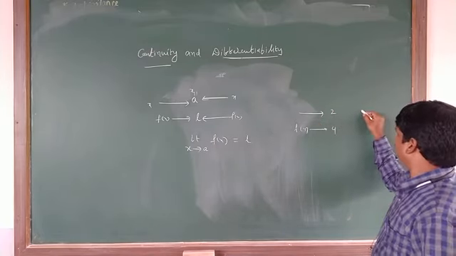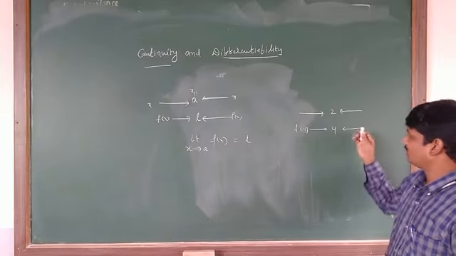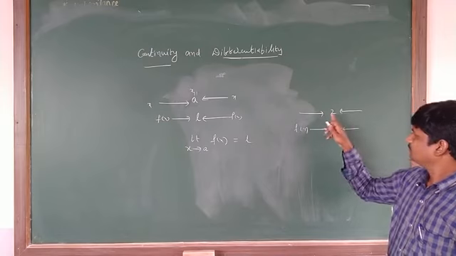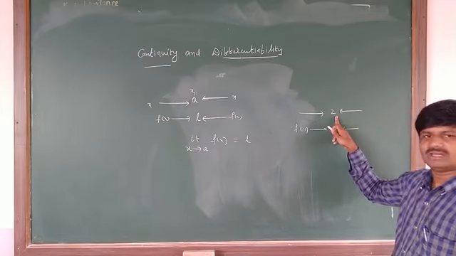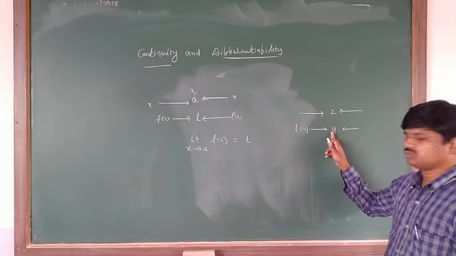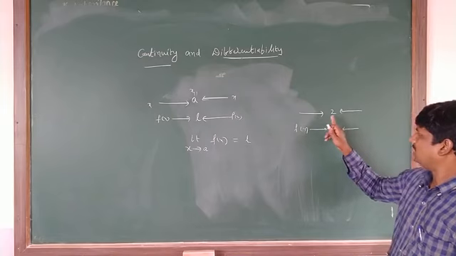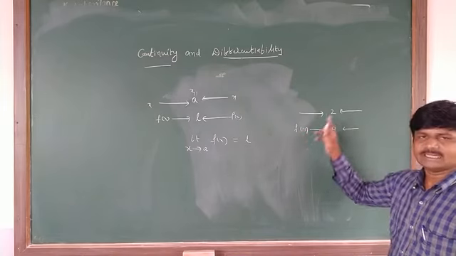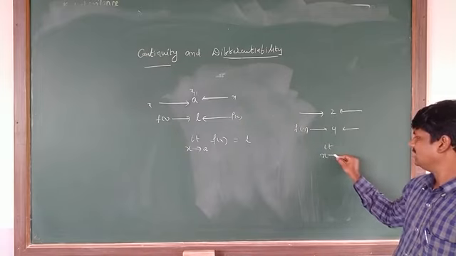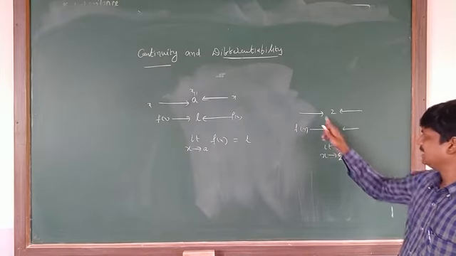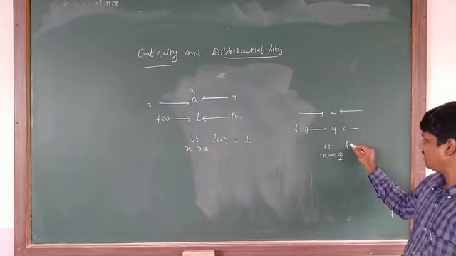So right of 2. When x reaches 2 from the left, f of x reaches 4. From the right also, x values reach 2. Then f of x reaches 4 from left and right also. Yes or no? Then what is the limit of this function f of x? It is 4. How do we get it? Limit as x tends to 2, from left and from right, of the function f of x.